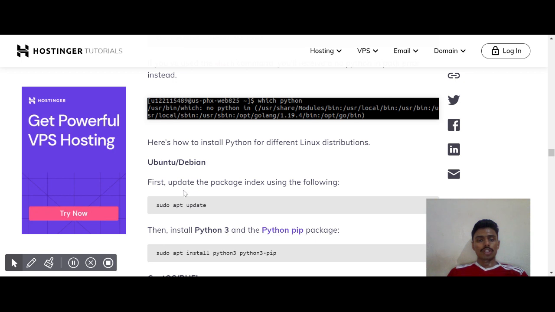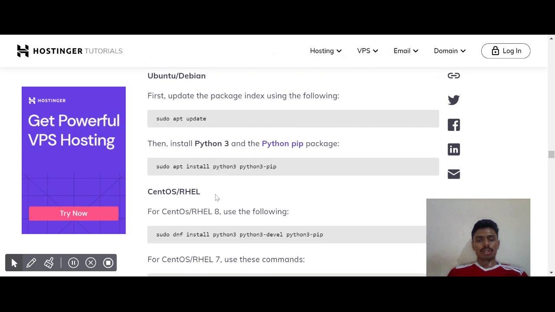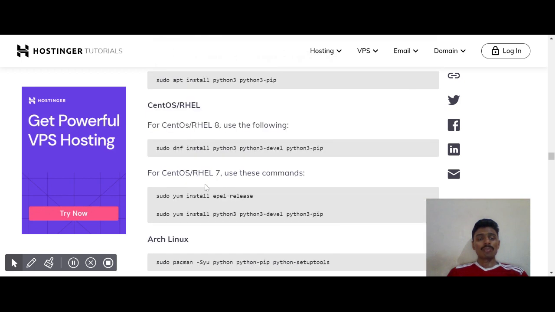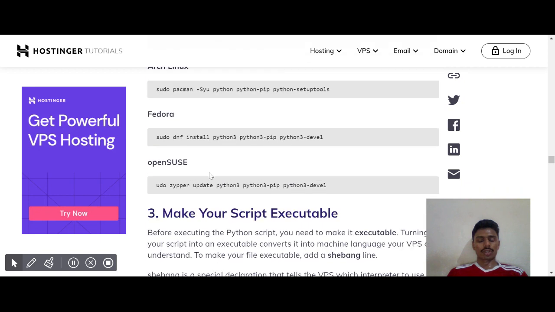Ubuntu, Debian: first update the package index with sudo apt update, then install Python 3 and the Python pip package with sudo apt install python3 python3-pip. For CentOS or RHEL 8, use sudo dnf install python3 python3-devel python3-pip. For CentOS or RHEL 7, use these commands. This is how the commands look like for Arch Linux, Fedora and openSUSE. These are all of the commands.